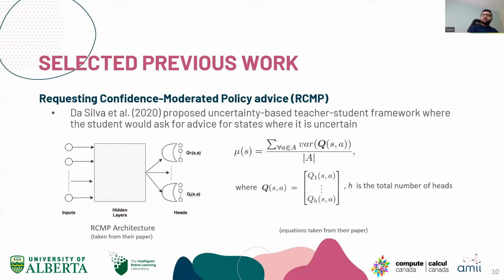A set of inputs passes through the hidden layers, and the architecture is modified to have multiple heads computing the Q values for a given state and all the available actions, so that you get multiple data points to compute the variance of the Q values across the heads, and then average that with respect to the actions to get an uncertainty for a given state. If the uncertainty is high, the student asks the teacher for advice.